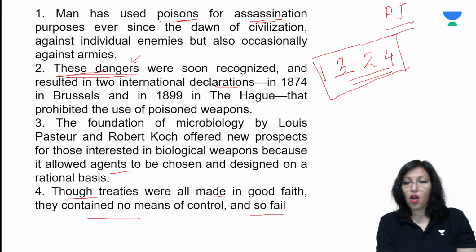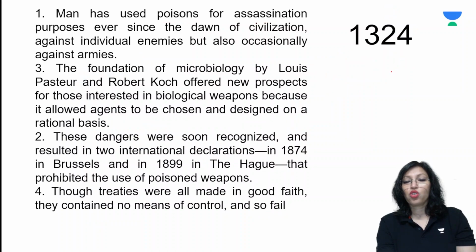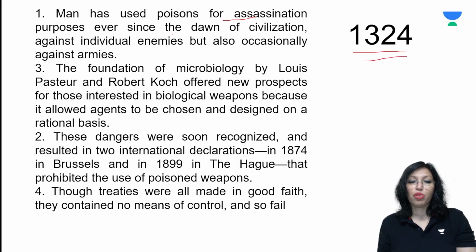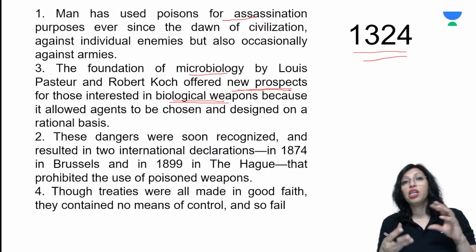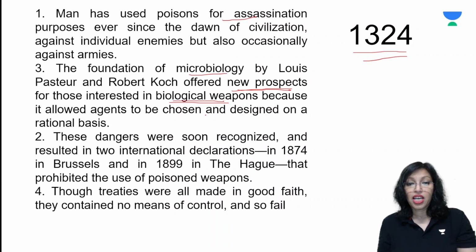Let's take a look at our options at the correct answer. So the correct answer is yes, 1, 3, 2, 4. So man has used poison for assassination purposes. The minute you got microbiology, there were new prospects for poisoning people. So anyone who was interested in biological weapons, in using animals and other such like things for weapons, they got new prospects. They could use microbiology. Then these dangers were soon recognized and then there were 2 international declarations and the treaties were made in good faith, but there was no means of control and so they failed. So the correct answer will be 1, 3, 2 and 4.